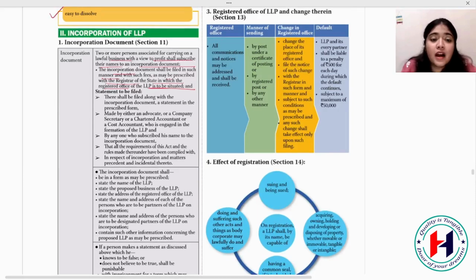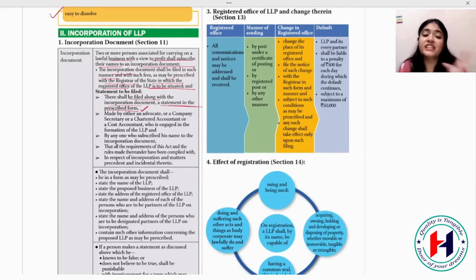What are these? There shall be filed along with the incorporation document a statement in the prescribed form. They will give a statement that these are the partners who are going to function, etc. All these things are to be written in that statement. It is made by either an advocate, a company secretary, a chartered accountant or a cost accountant who is engaged in the formation of the LLP. He is going to form the LLP for you.